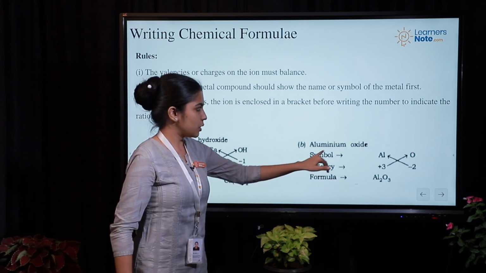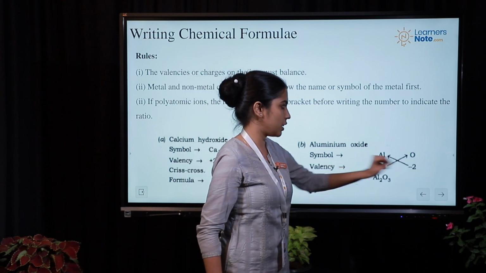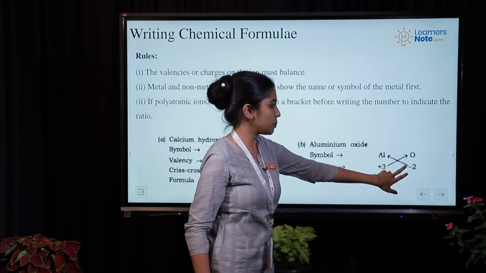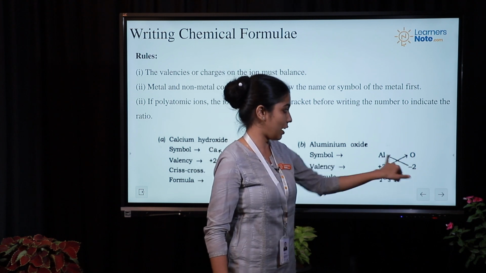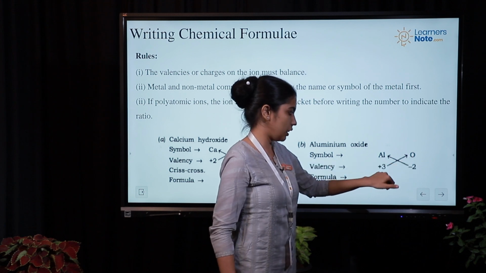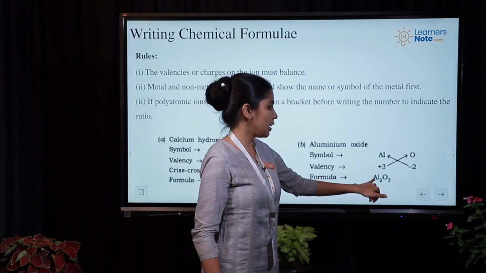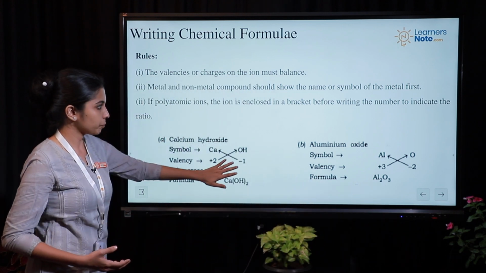Another example can be aluminum oxide. Aluminum has got a valency of +3 and oxygen of -2. The next step is simply interchange the valencies. So aluminum will get charge of 2 and oxygen 3. So your formula will be Al2O3. So this is how you write a chemical formula.